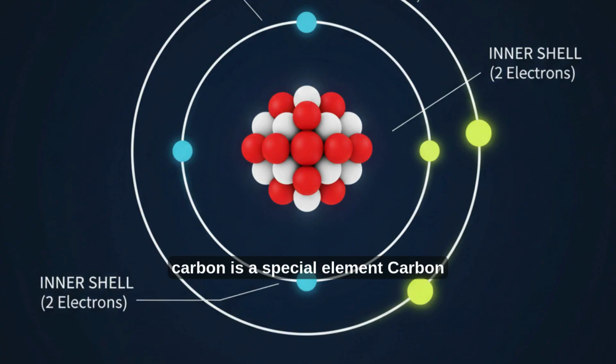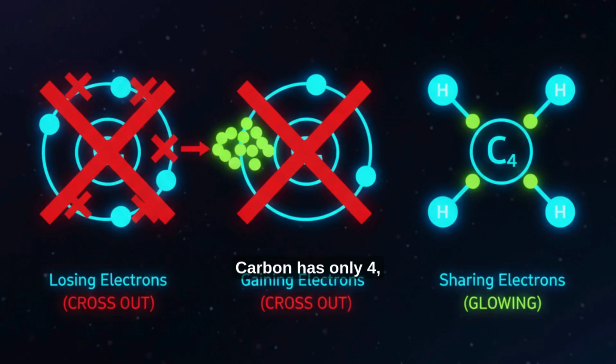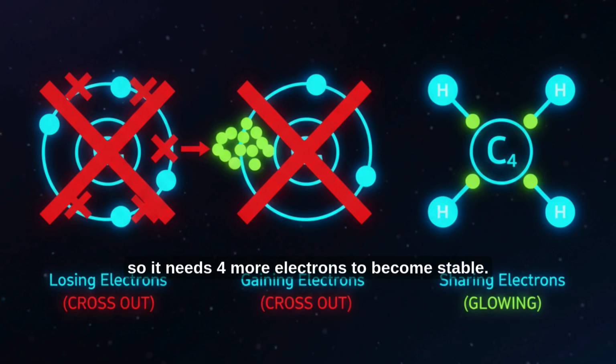Why carbon is a special element. Carbon is a non-metal element with atomic number 6. This means a carbon atom contains 6 electrons. Out of these, 4 electrons lie in the outermost shell, also known as the valence shell. Now, here's the key idea. To become stable, an atom must complete its octet, which means having 8 electrons in the valence shell. Carbon has only 4, so it needs 4 more electrons to become stable.